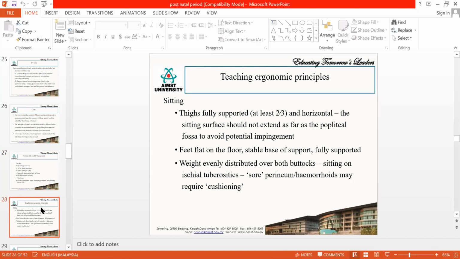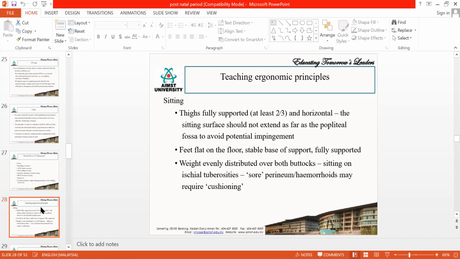Regarding the back care, you need to teach them the ergonomic positions. Especially when they are sitting, they have to sit with the back completely supported, and in a way that the whole thigh is supported on the chair, and their feet should definitely touch the floor. So these are the things you have to teach them.